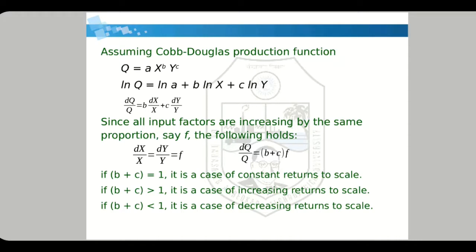So what will the equation become? dq by q equals (b plus c) into f. Now if b plus c equals 1, then it is constant returns to scale. If b plus c is greater than 1, then it is a case of increasing returns to scale. And if b plus c is less than 1, then it is a case of decreasing returns to scale.